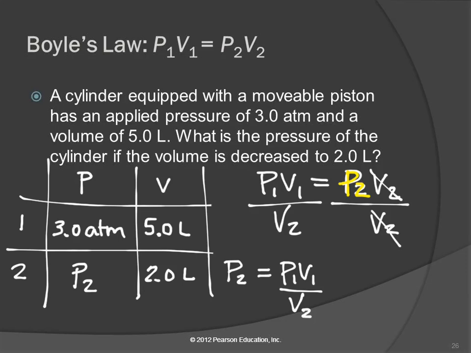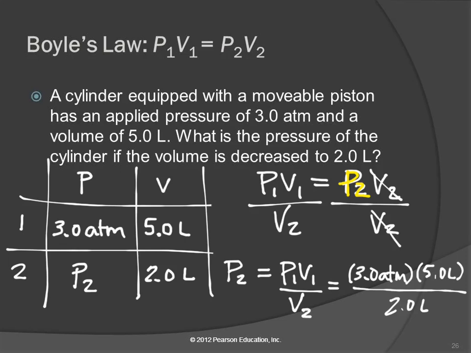Now we can take the numbers from our table and just plug them in. So pressure 1 is 3 atmospheres. Include the units. Volume 1 is 5 liters. And we're going to divide by volume 2, which is 2.0 liters.